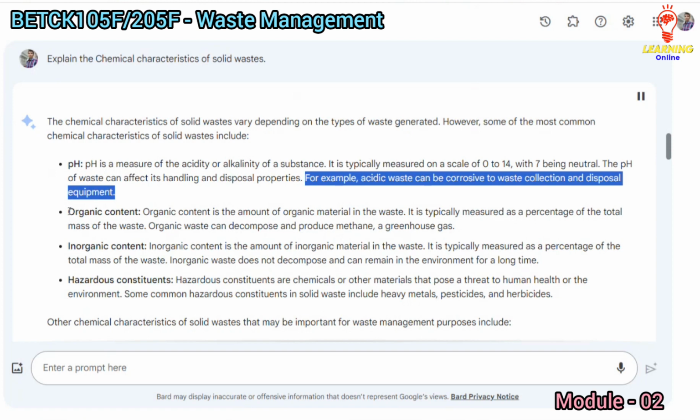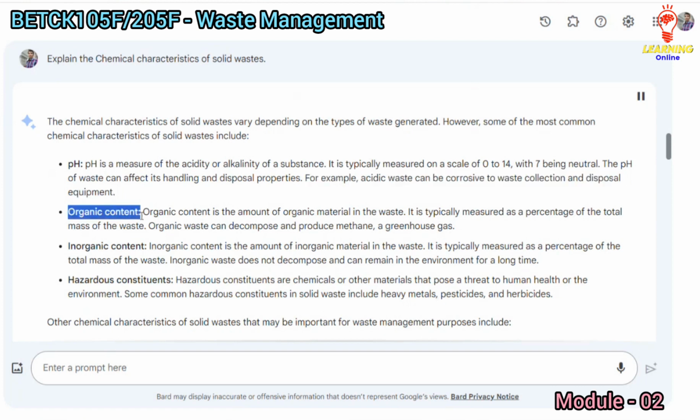Organic content. Organic content is the amount of organic material in the waste. It is typically measured as a percentage of the total mass of the waste. Organic waste can decompose and produce methane, a greenhouse gas.